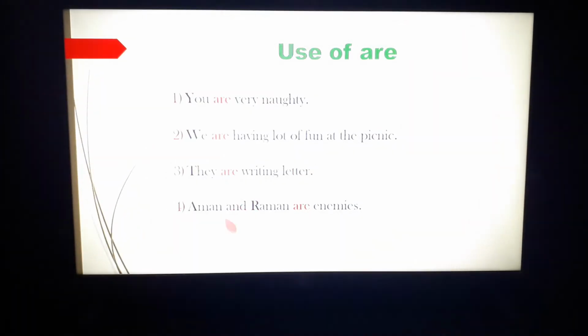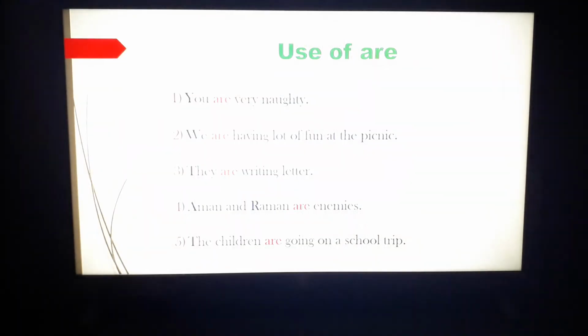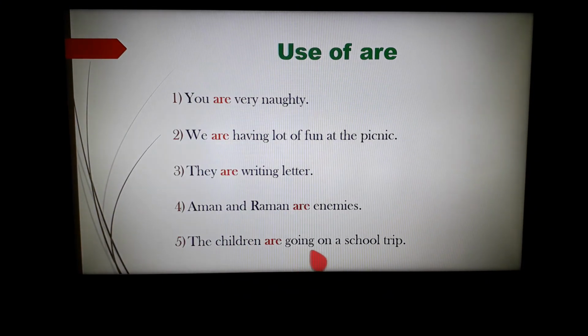Aman and Raman are enemies. Two persons, more than one person, so you will write are in the sentence. The children are going on a school trip. Children, more than one, a group of children. So we are writing are for this.